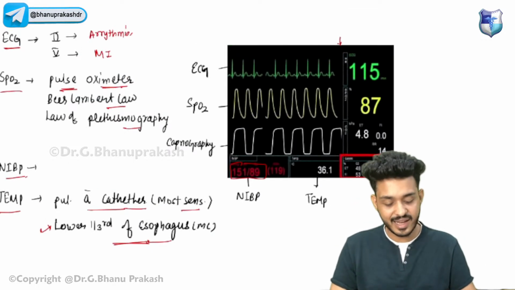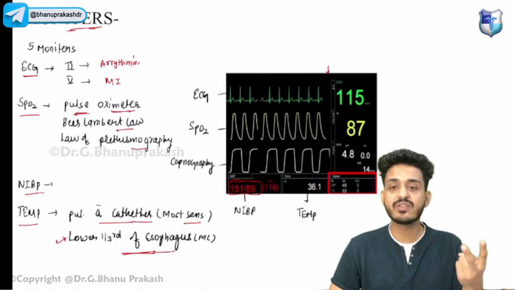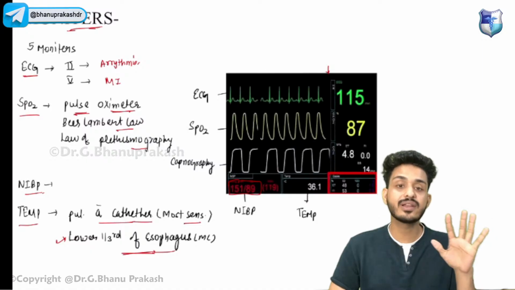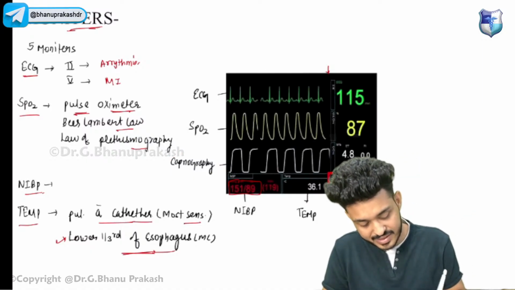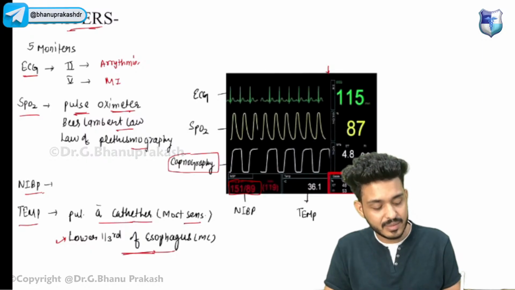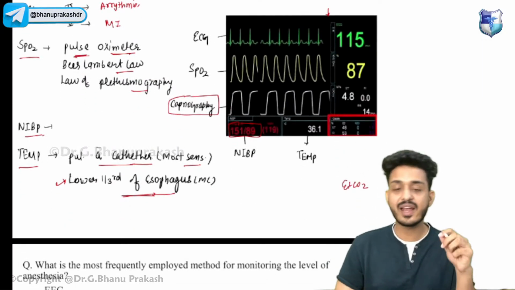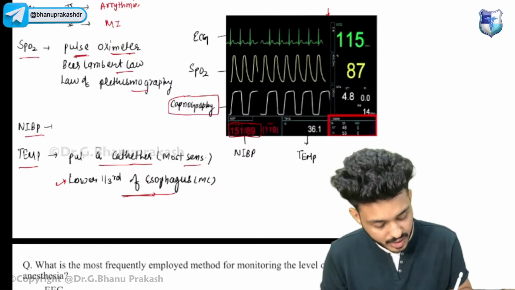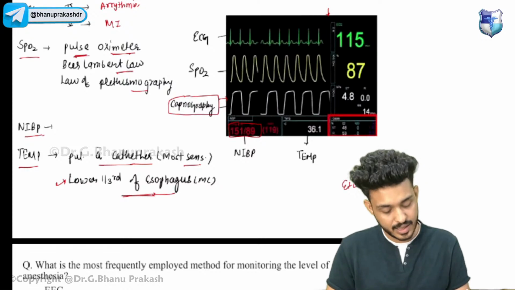Okay, so we have 5 mandatory monitors. What are they? First one is your ECG, second one is your SpO2, third one is your NIBP, fourth one is your temperature, and lastly we have capnography, guys. Capnography will be telling us about the EtCO2, the end-tidal CO2. Whatever CO2 is coming out will be shown graphically over here. This is known as the capnograph.